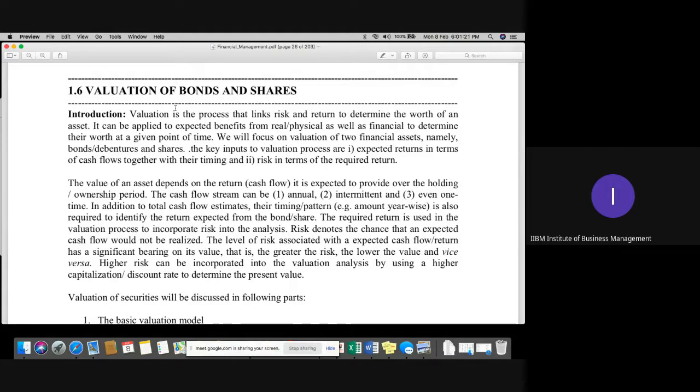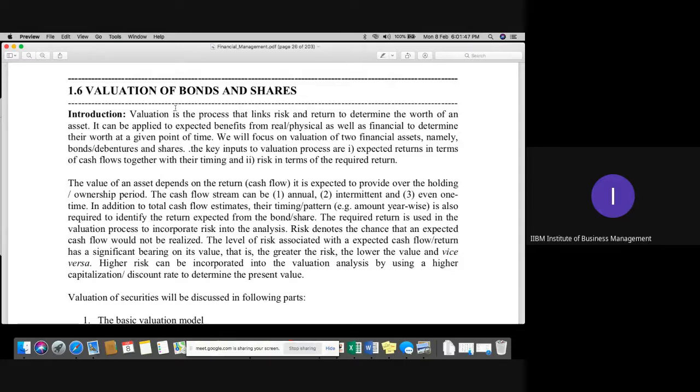When we discuss the valuation of bonds and shares, we always need to keep in mind the various cash flow analyses. Like we discussed already about present value and future value, we are always concerned about the cash inflow which we generate out of it. That cash inflow may be on a monthly basis, annual basis, or even half yearly basis, depending on the schedule of the returns.